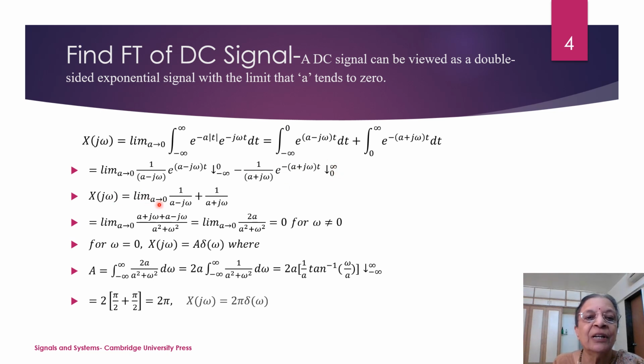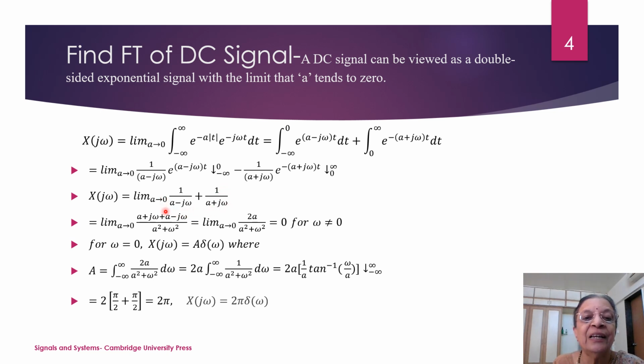Now we take limit as a tends to 0 for this term. When you take integration, this term will be equal to 1. When you integrate, this term will also be equal to 1, but with a negative sign. So this term will become positive. So 1 upon a minus j omega plus 1 upon a plus j omega.